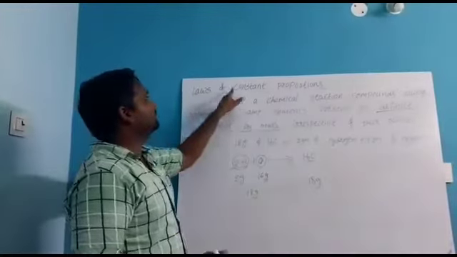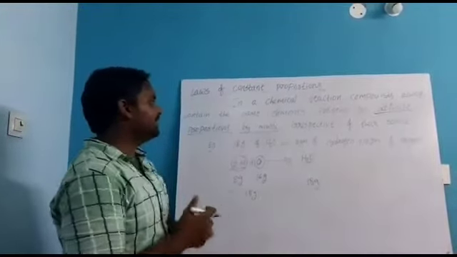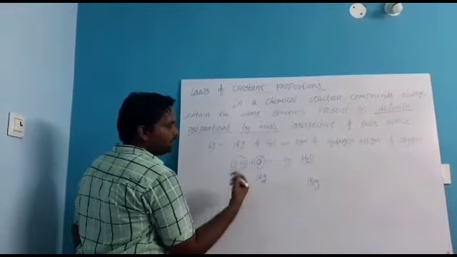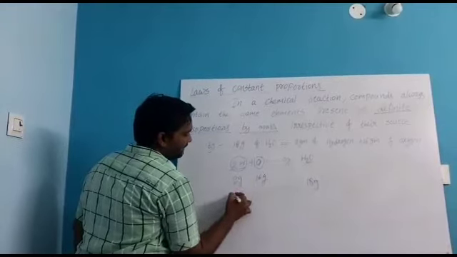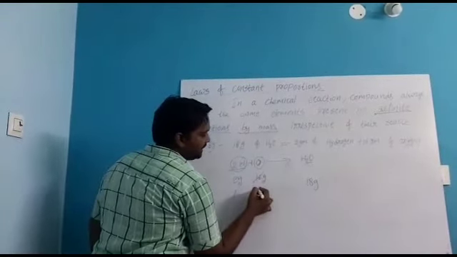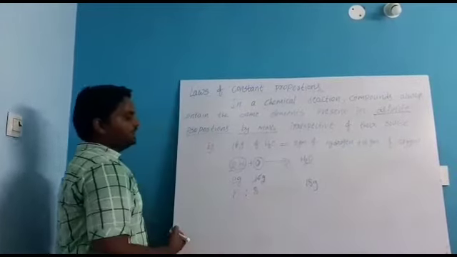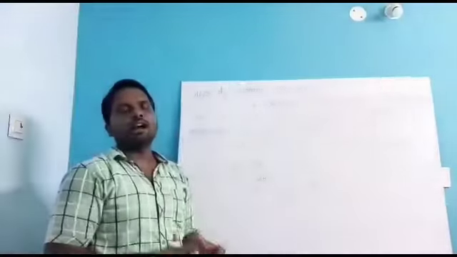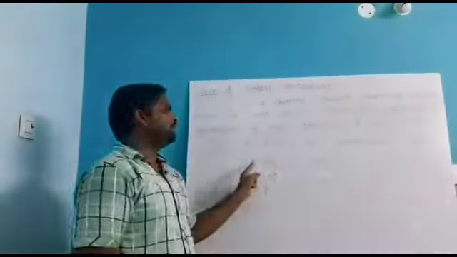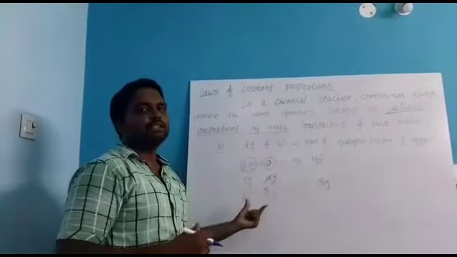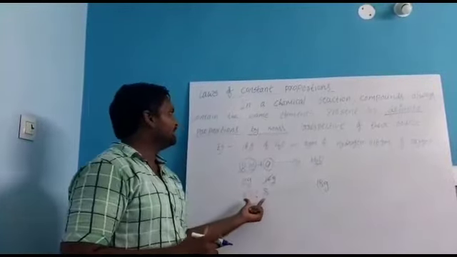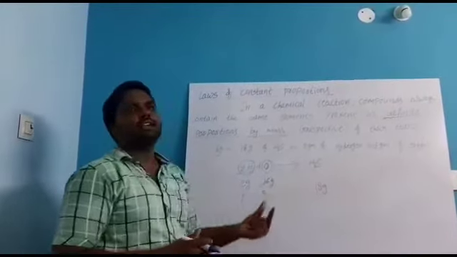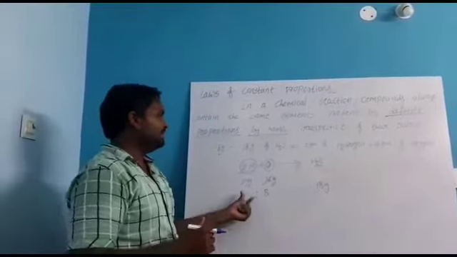But here we are discussing the law of constant proportions, meaning the definite proportions these elements have. If you divide here by 2, it will be 1 time, and if you divide this one by 2, how many times? 8 times. 1:8 ratio. So always, in the water molecule, hydrogen and oxygen have a 1:8 ratio. This is called definite proportion. So what is the definite proportion of water molecules? Always a 1:8 ratio.